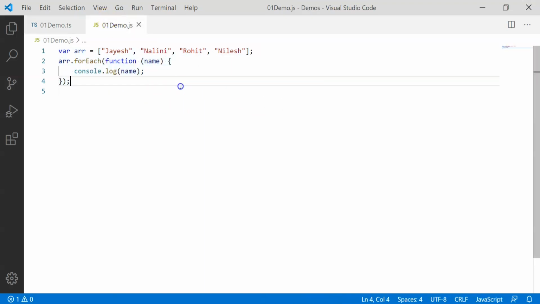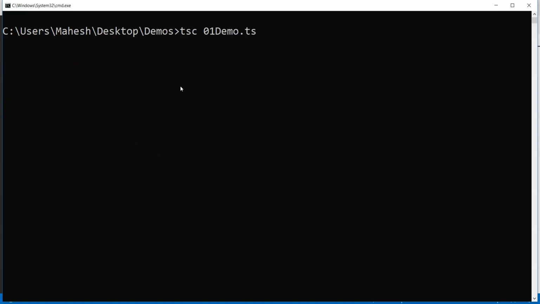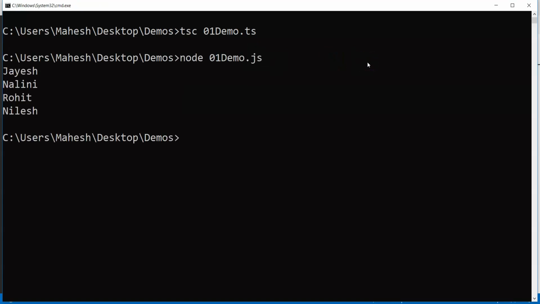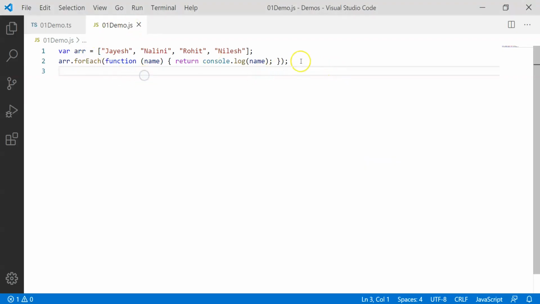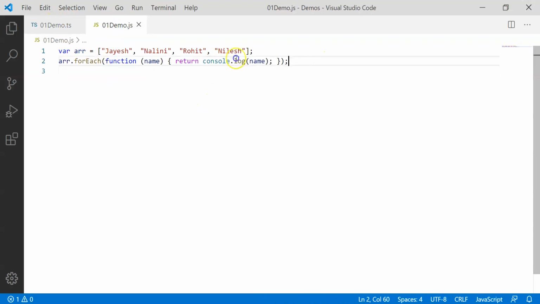One more time, what I can do is try removing this, save it. Let's go back to the console. Let's use TSC, and then let's use Node. So it should convert it now. It's taking a longer time, and let's run it. It prints exactly the same content one more time, and it has rather expanded your content in the .js. For forEach, it has given the function word, and then there is the typical curly bracket syntax that we have in the earlier version of JavaScript. So you'll find this is a shorthand syntax for us, and the conversion looks like this.